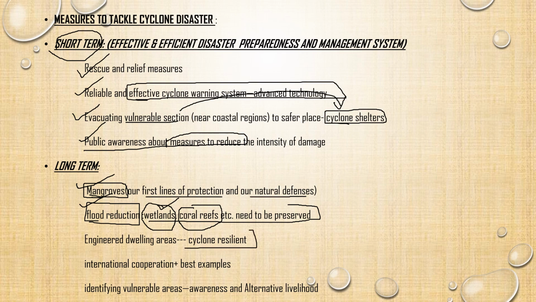And not only this, the structures or the dwelling areas, the residential areas on or around your cyclone prone areas have to be cyclone resilient. If a cyclone occurs, the houses and the buildings established in that area have to withstand the cyclone. You also have to take international cooperation and follow certain best examples of international countries. And you have to identify the vulnerable areas and create awareness in those areas, and particularly create an alternative livelihood for the fisheries section.